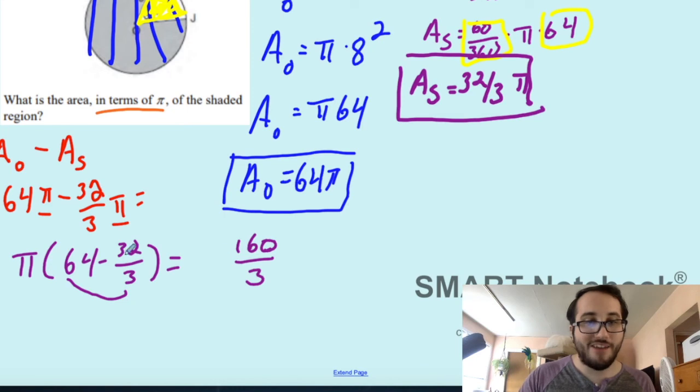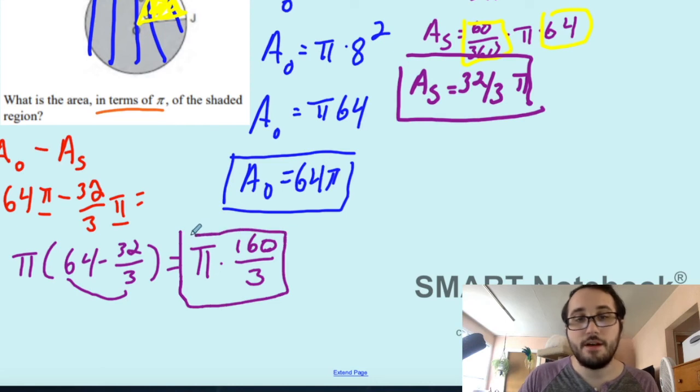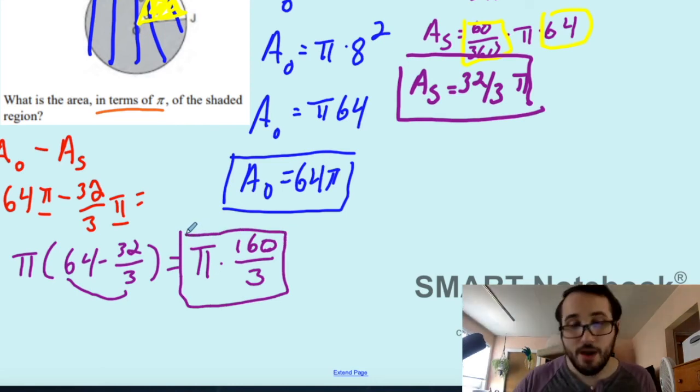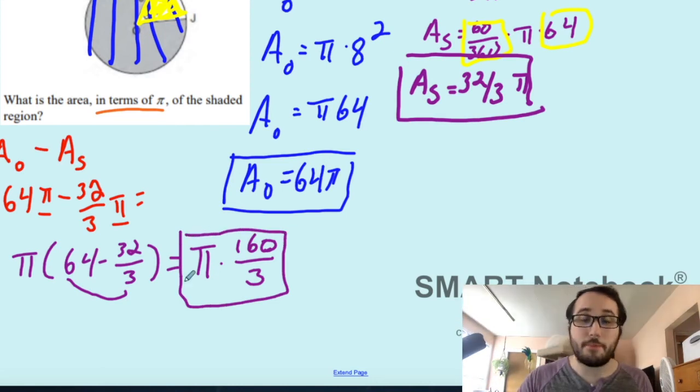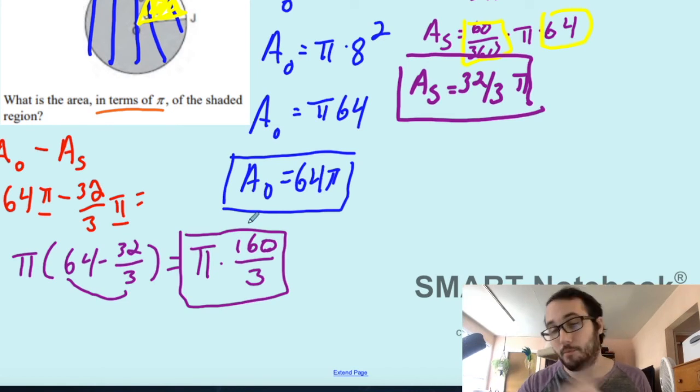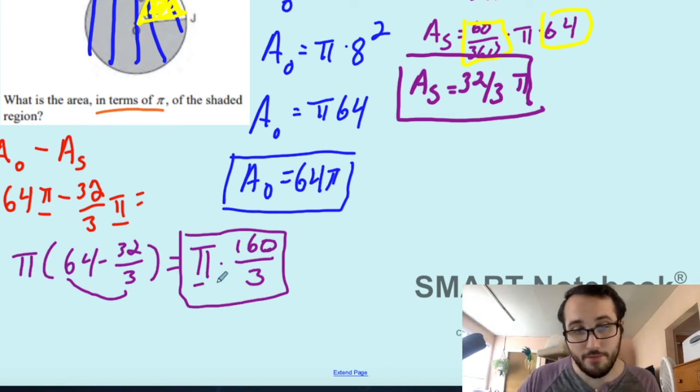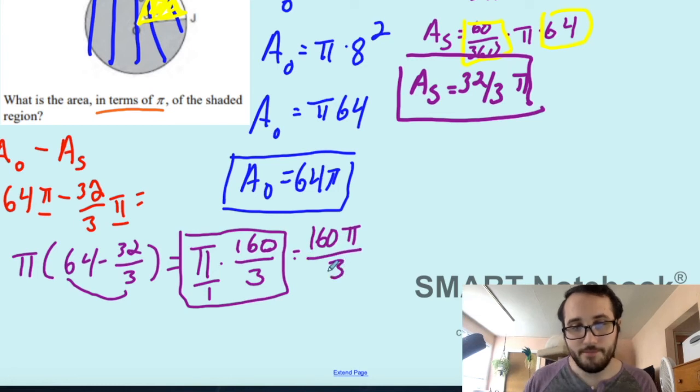And remember, I have pi on the outside, so I can just multiply that by pi. This is our final answer. You could simplify this more. Remember, pi is also just a number, so you can just multiply that back in. Remember how to multiply fractions. So this becomes 160 pi over 3. And this is our final answer.